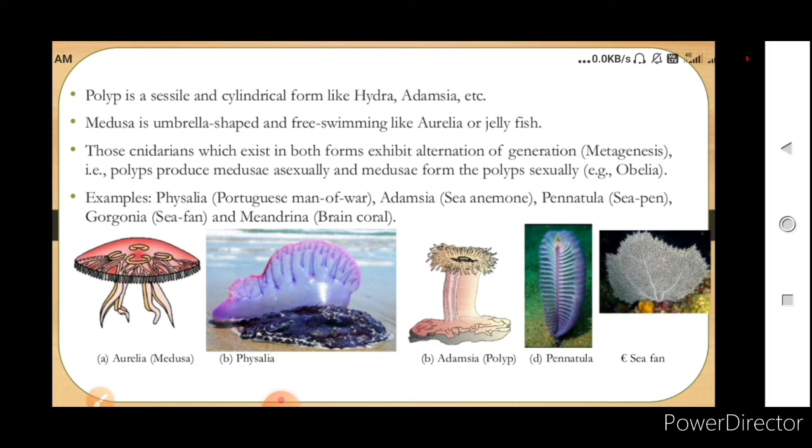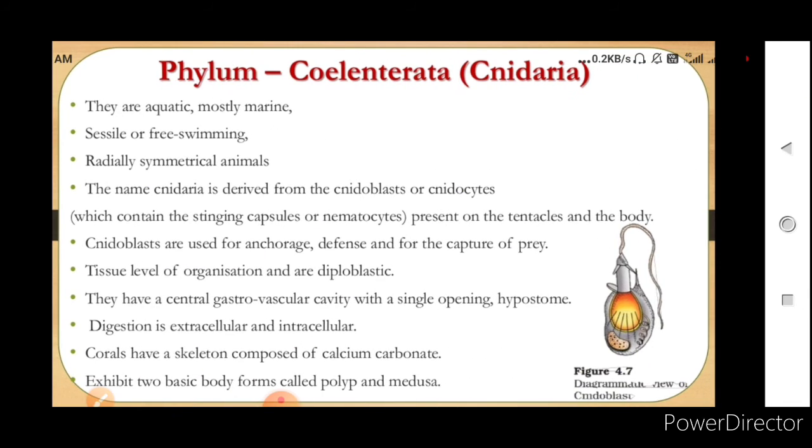So once again, we'll see the basic characteristics of these cnidarians. They are aquatic and mostly marine. They can be sessile, as we have seen in the polyp, and free swimming, that is the medusa. Now these are radially symmetrical animals. The name cnidaria is derived from the cnidoblasts or the cnidocytes. So there is the presence of a specific thing in cnidaria, and from there the name is derived, that is cnidoblast and cnidocyte. These are nothing but the stinging capsules or nematocysts which are present in the tentacles of the body. Cnidoblasts are used for anchorage, defense and for capture of prey.